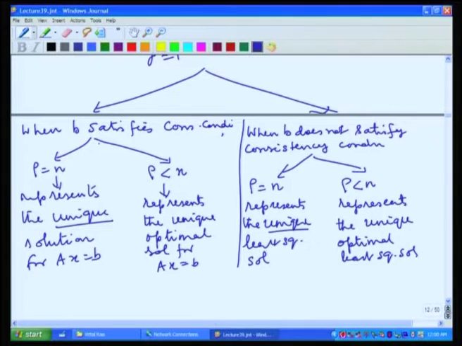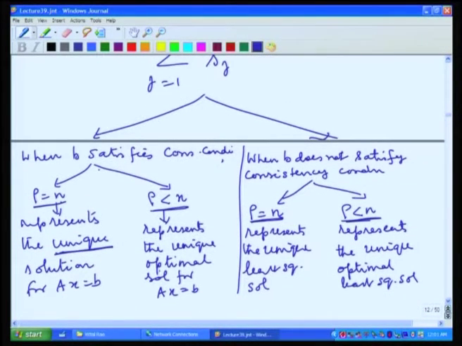Now, from this you observe that whenever you had the case rho equal to n, whether in the case of consistency or inconsistency, that is whether you are looking for exact solution or least square solution, you are always getting uniqueness. But when rho is less than n, in both the cases we got infinite number of solutions, but we got a unique optimal solution.